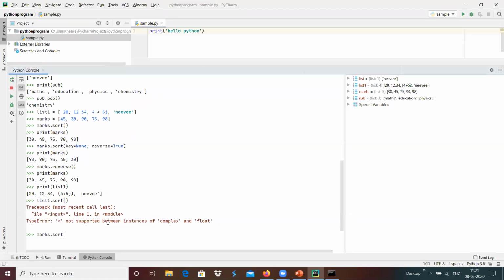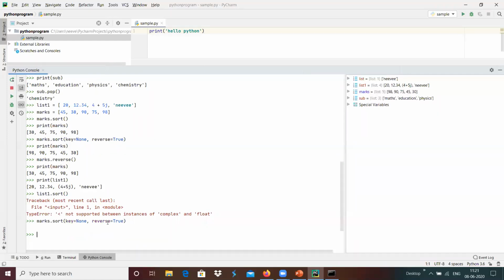If we wanted to change that functionality, then we have to give the option key equals none, and we want the list sorted in descending order. Because of that, we give reverse equals true, which means the sorting will be reversed, so the highest number will be first and the lowest number will be the last element of the list.